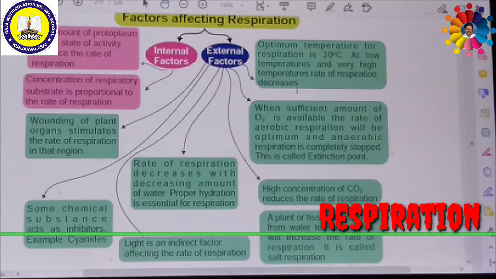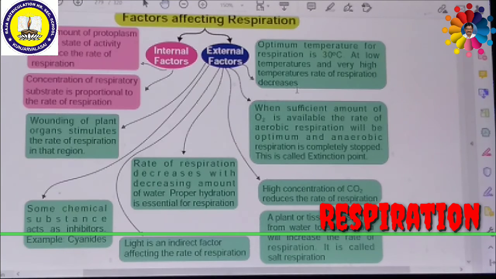Some of the chemical substances can inhibit or stop respiration. They are called inhibitors of respiration. Some chemical substances act as inhibitors; suppose cyanides are available, they can kill the plants and moreover they stop the respiration. If there is any wounding of plant organs, it stimulates the rate of respiration. So if there is any injury or wound in the plants, then the rate of respiration can also be increased. So that's all about factors affecting respiration.